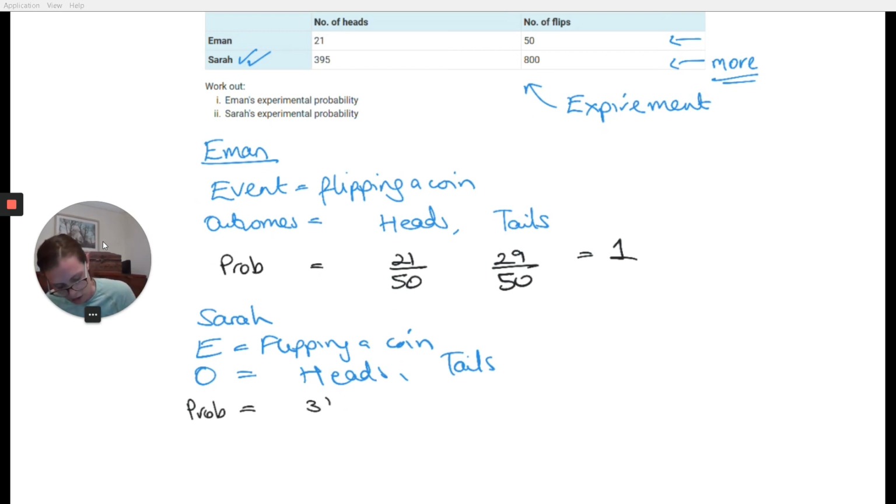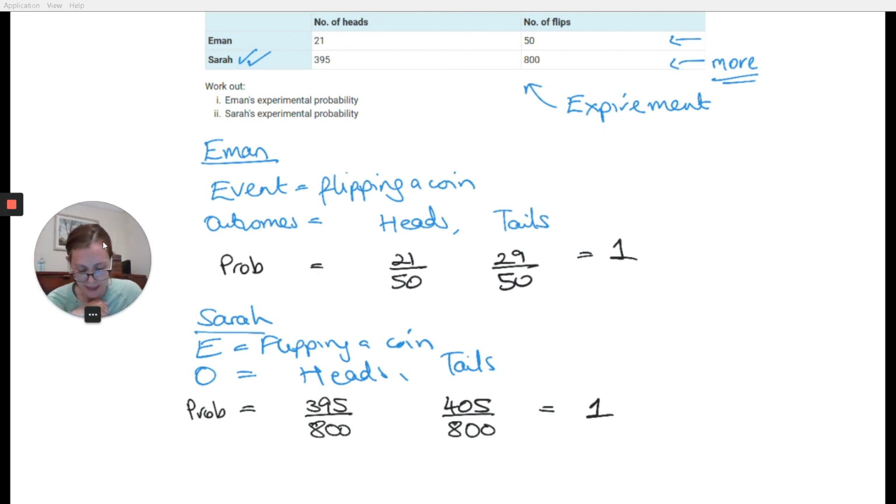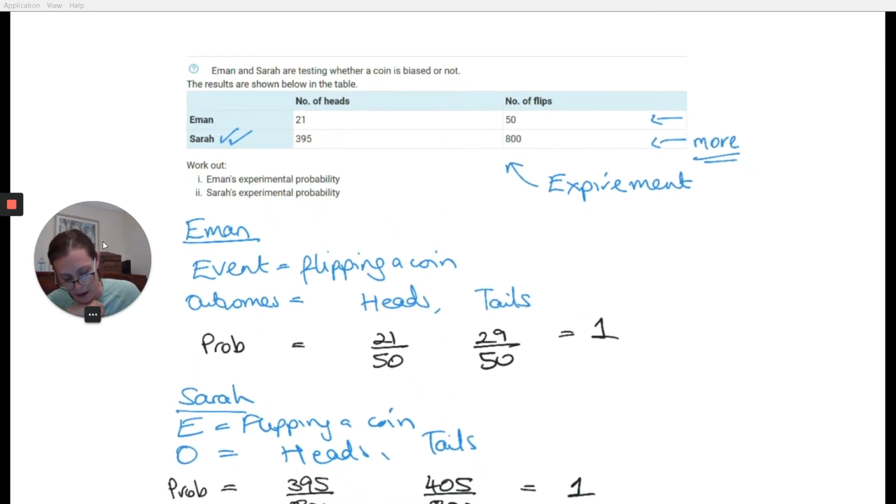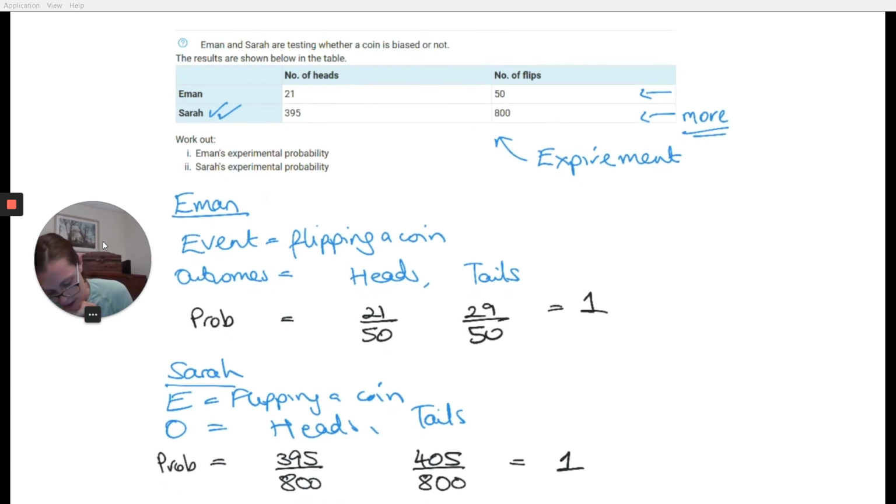are for heads 395 over 800, and for tails, well, how many would you have left from 800 if 395 of them were heads? You would have 405 over 800 with tails, because both those probabilities must add up to 1. There's no other option that you could get. So this represents Eman's experimental probability, and this represents Sarah's experimental probability, because you're using the experiment, just like it says in the first part of the question, to generate what your probabilities are.